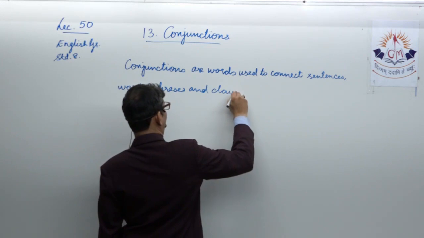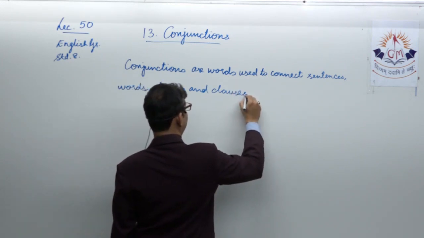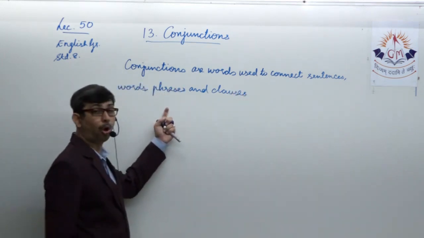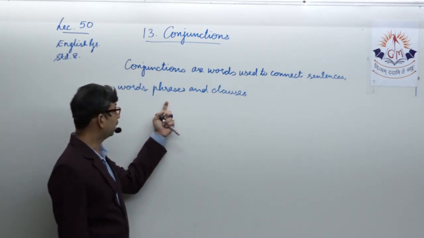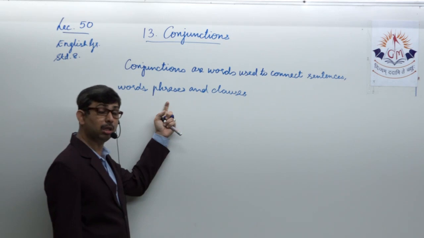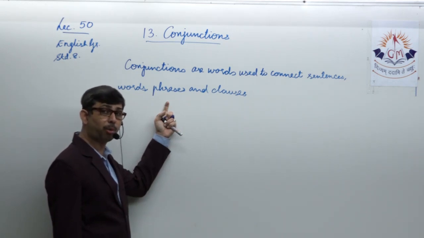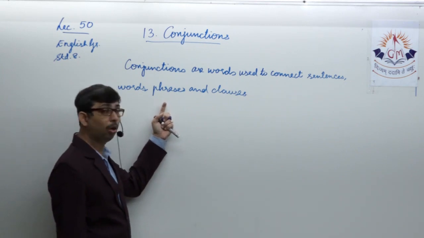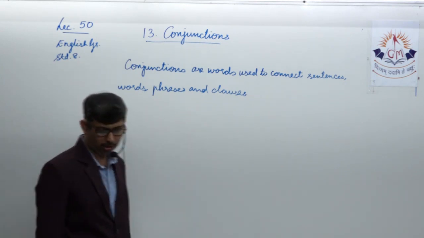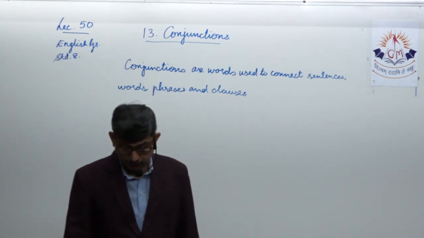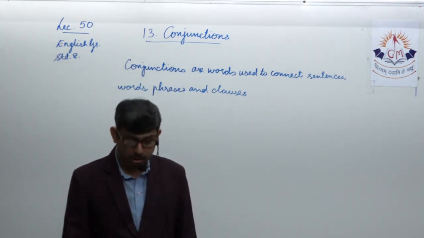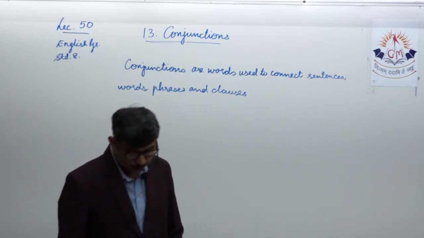Well, when you hear the words phrases and clauses, this might remind you of the last year's knowledge that you took in class 7. We discussed phrases and clauses with regards to the coordinating and subordinating conjunctions. We make coordinate clause and subordinate clause. Well, this is the definition of a conjunction, and they are called connectors or linkers also.